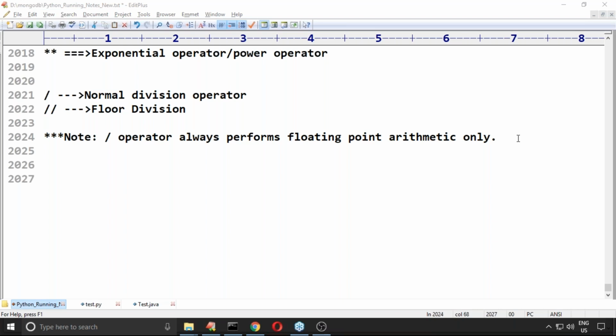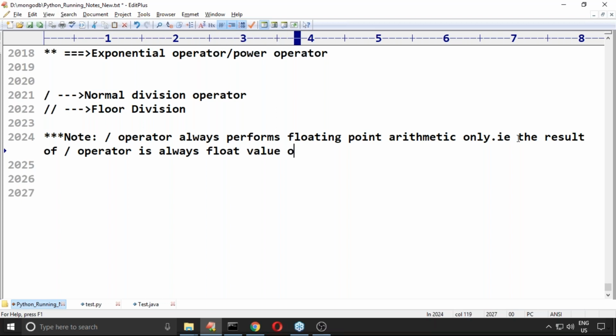The result of the division operator is always a float value only. Remember carefully.